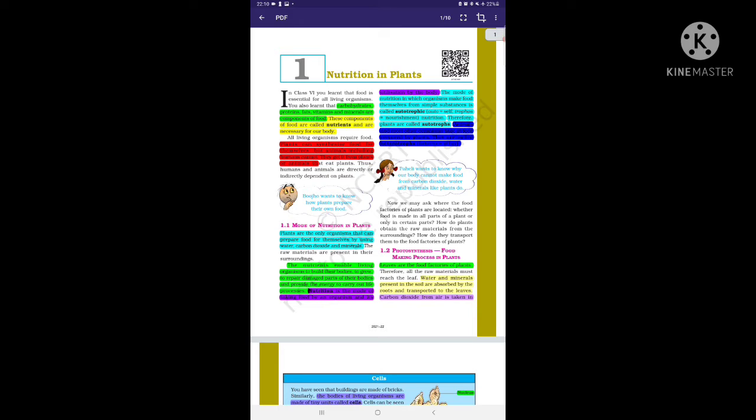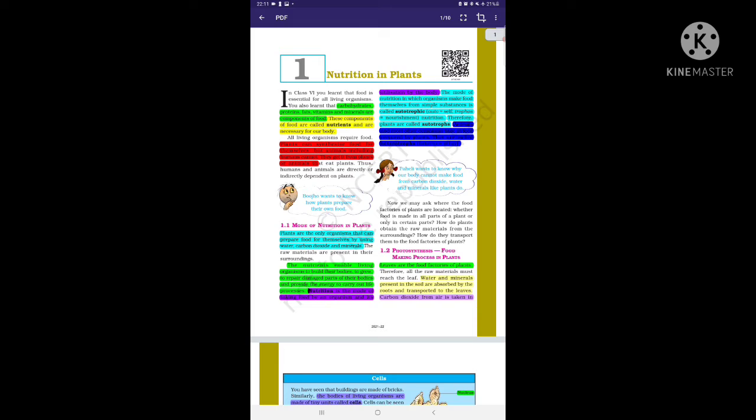Nutrition in plants. In class 6, you learned that food is essential for all living organisms. Here it is saying that we have learned in class 6 that food is very important in our daily lifestyle. Food gives us energy to work, food helps us to grow, and food also gives us nutrients and minerals which also help to repair our damaged body cells.